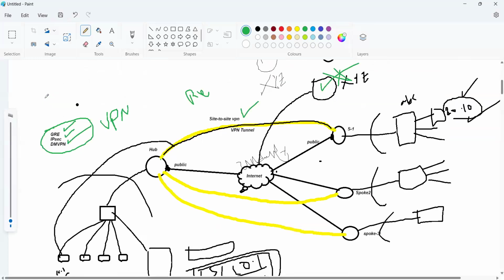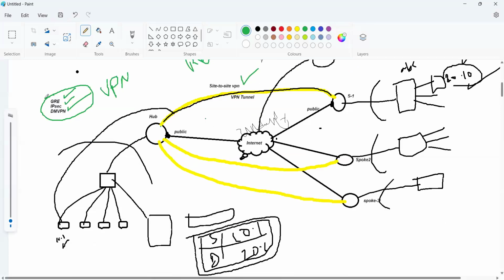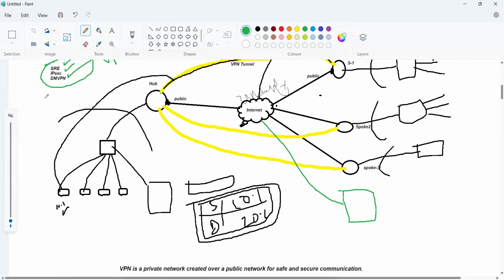Remote site means, for example, I'm working from home. This is my home, and I am working from home. I want to reach my location, where the server is. In this server the entire thing is happening. This is my organization website, so I want to reach it privately. So from my home location, one tunnel will be created. This is the Wi-Fi, and through this Wi-Fi I am accessing.